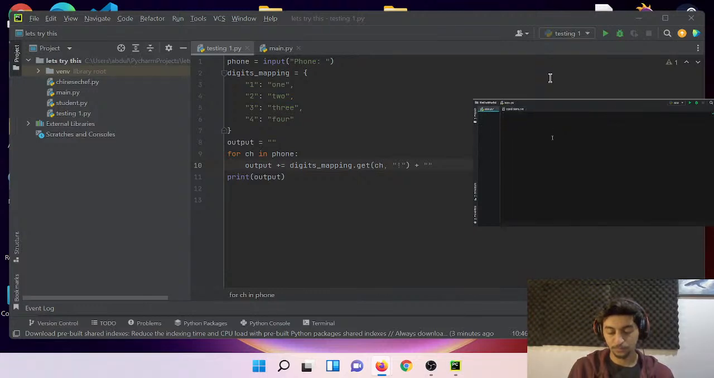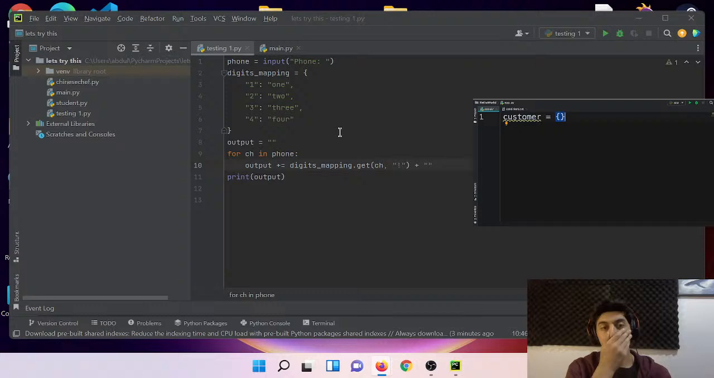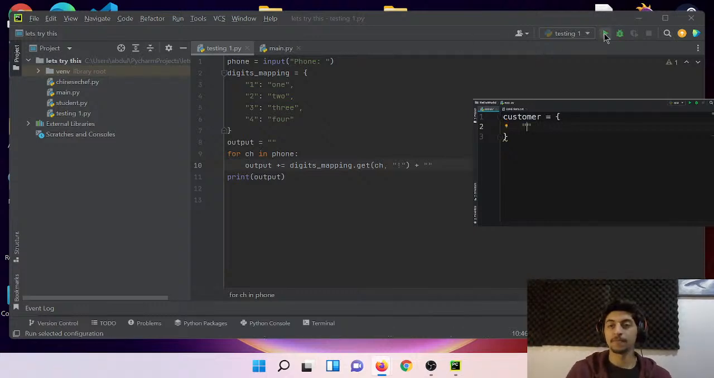Back to our program, I'm going to define a variable, customer, and here we set it to curly braces. With these curly braces, we can define a dictionary. In this example, we have an empty dictionary that doesn't have any key value pairs. Now we can add one or more key value pairs in between the braces. So let's add a key value pair here.